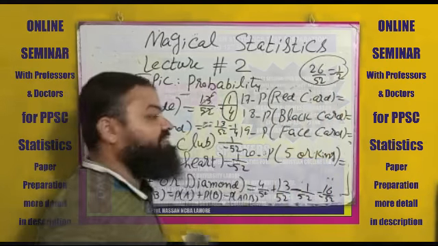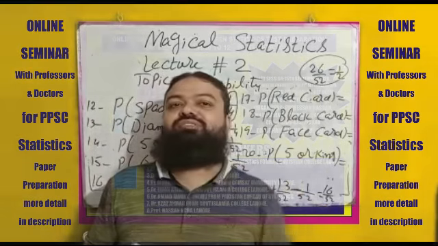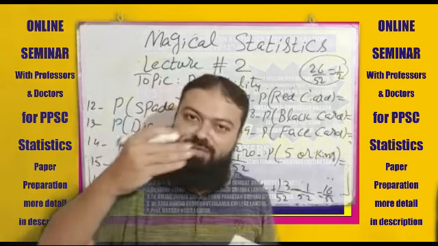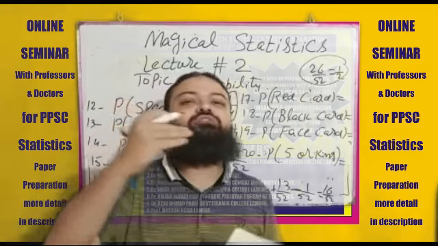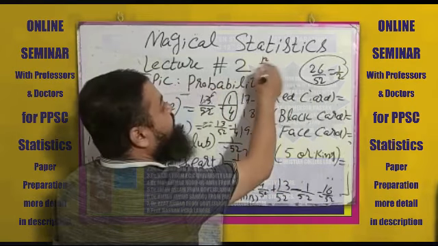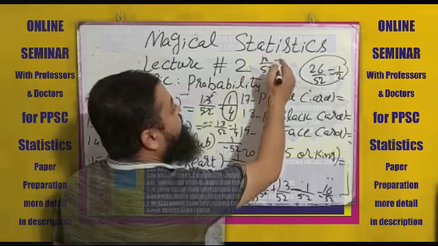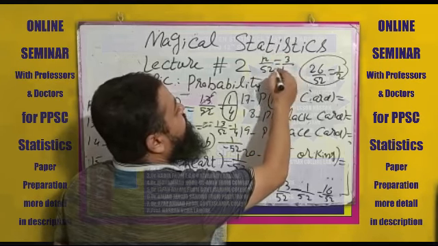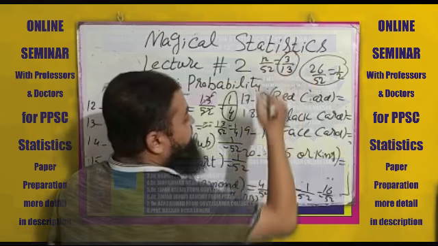Probability of face cards. There are 3 categories of face cards: Jack, King and Queen. 4 plus 4 plus 4. There are 12 face cards out of 52. 12 over 52. You will have to divide them. 4 3s are 12. 4 1s are 4. 4 3s are 12. That will be the last answer.